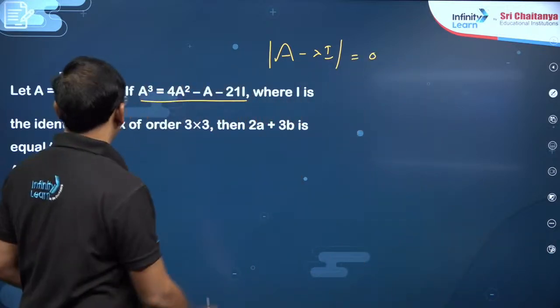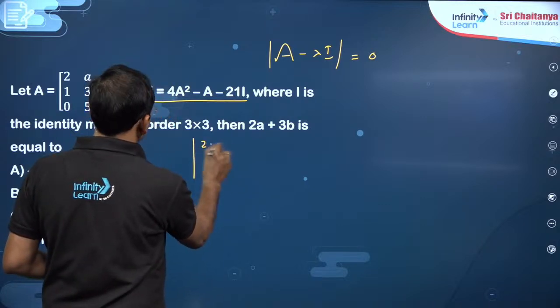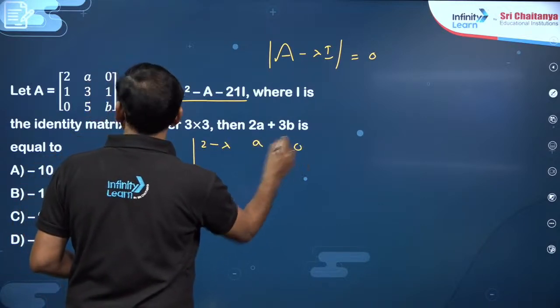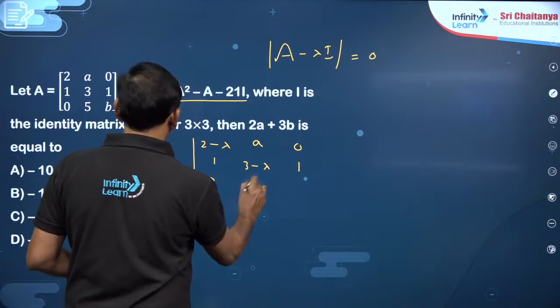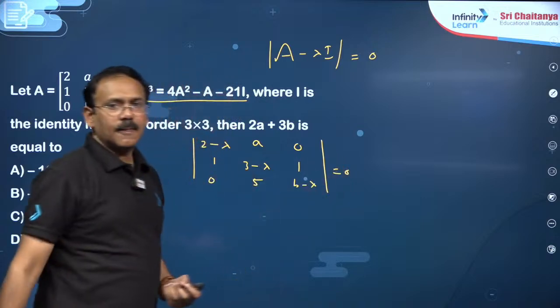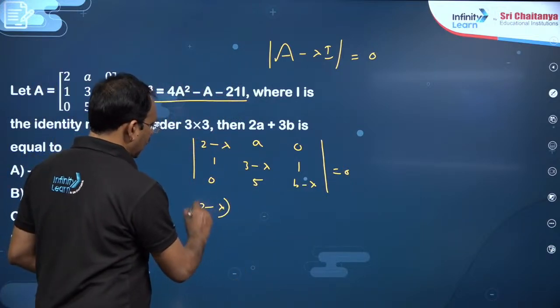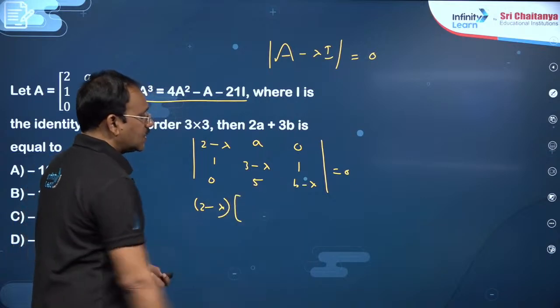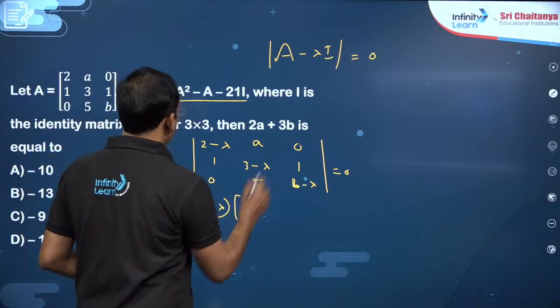That means, dear students, consider det of A minus lambda I: 2 minus lambda, A, 0, 1, 3 minus lambda, 1, 0, 5, B minus lambda is equal to 0. Now you just expand this determinant, 2 minus lambda into 3 minus lambda into B minus lambda, okay.